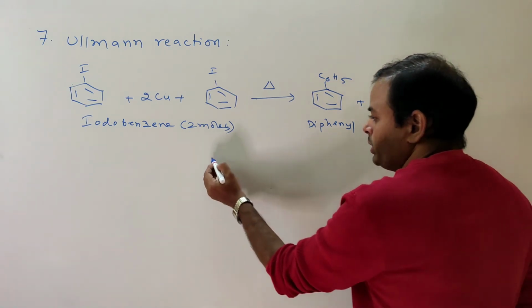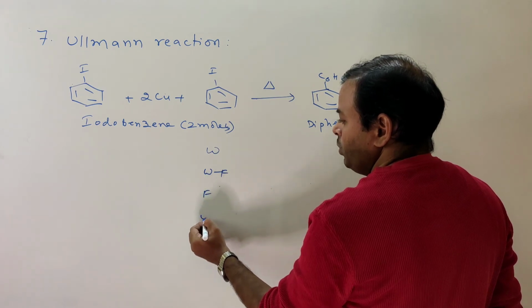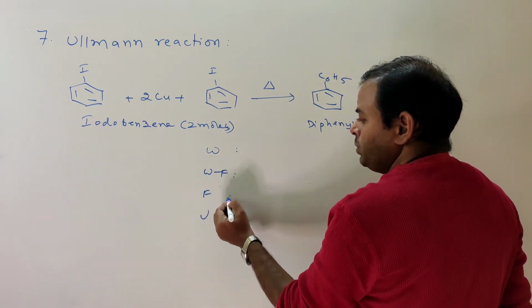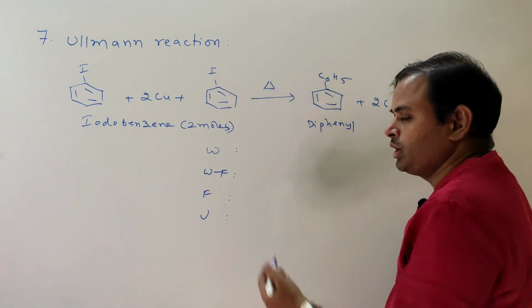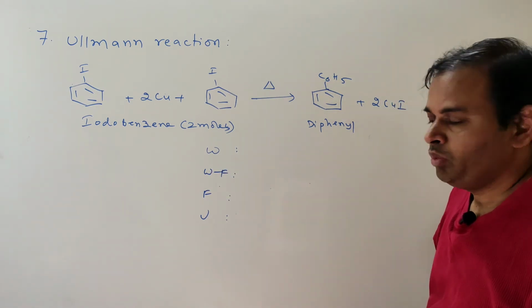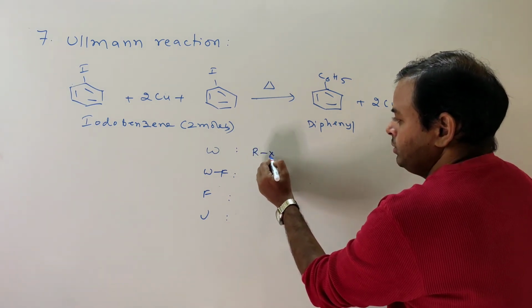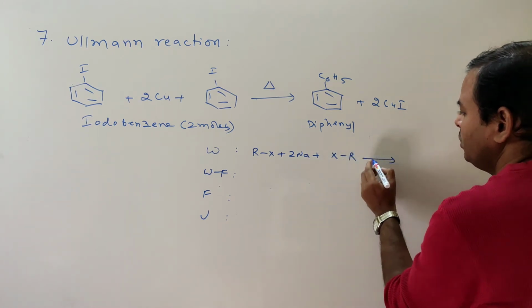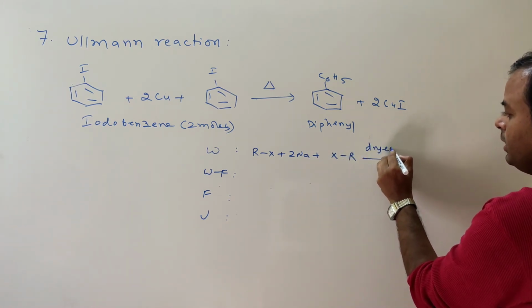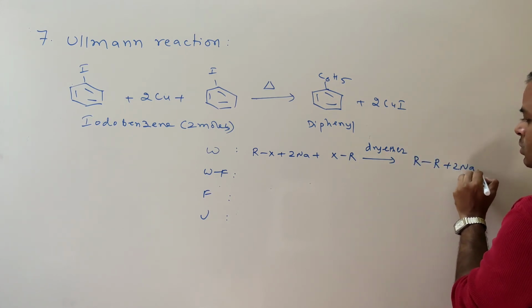So now what is the difference between Wurtz-Fittig, Fittig, and Ullmann? Comparison is very important in chemistry. Wherever comparison is there, that is very important. Now what is Wurtz reaction? Alkyl halide, sodium metal, alkyl halide in presence of dry ether gives alkane plus 2NaX.